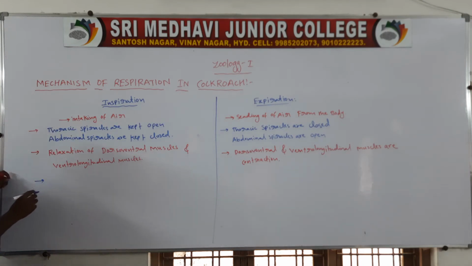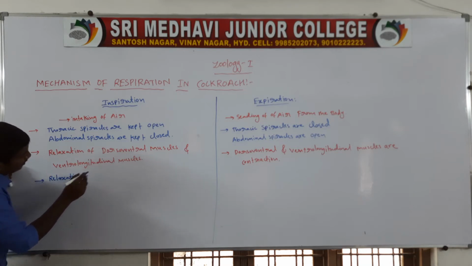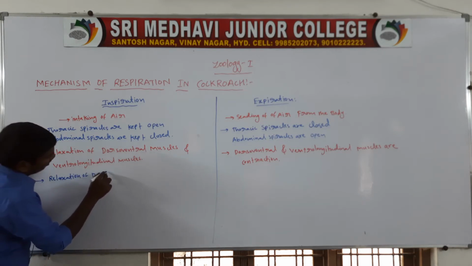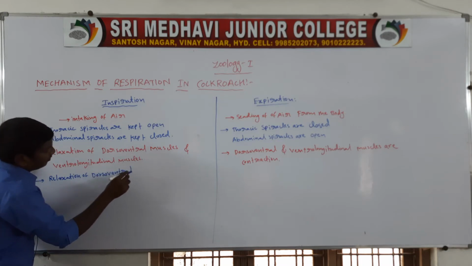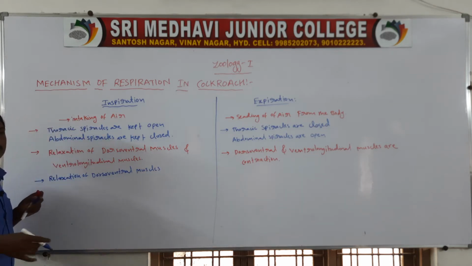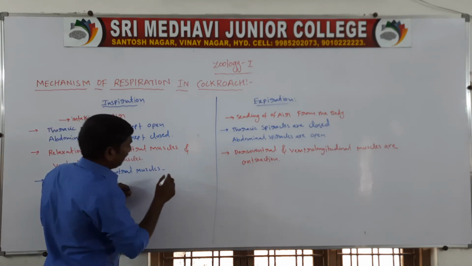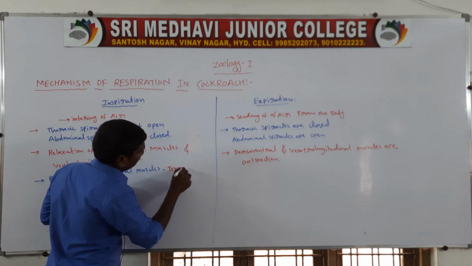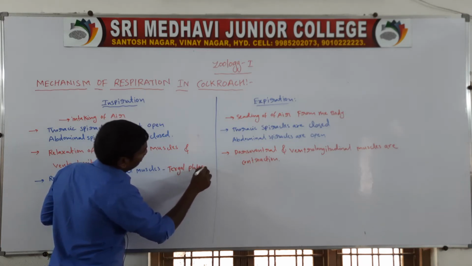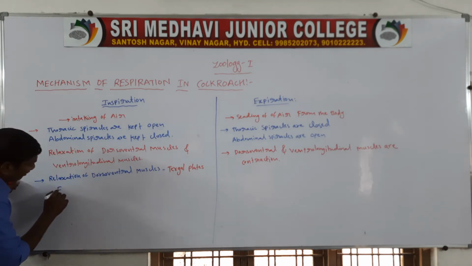With relaxation of the dorsoventral muscles, the tergal plates are elevated.